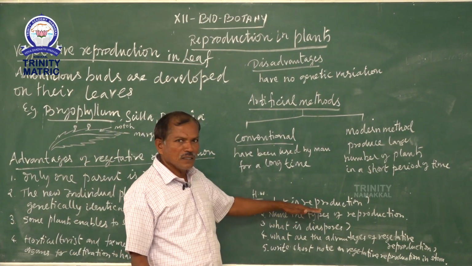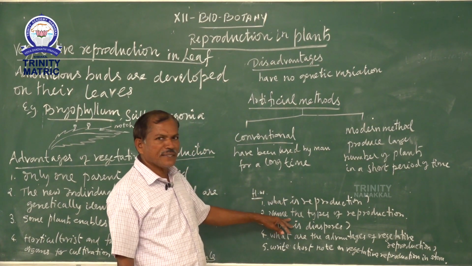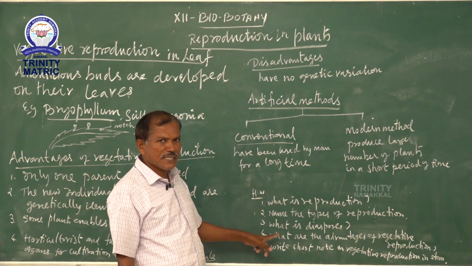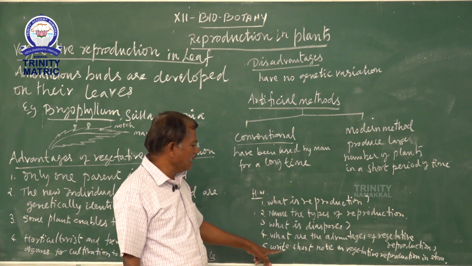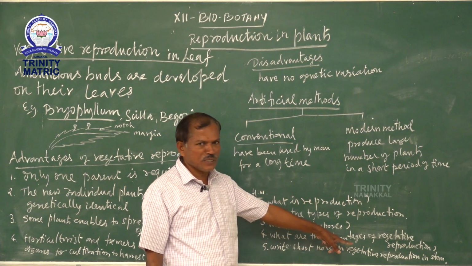So the next one is homework. What is reproduction? Name the types of reproduction. What is diaspores? What are the advantages of vegetative reproduction? Write short notes on vegetative reproduction in a stem.